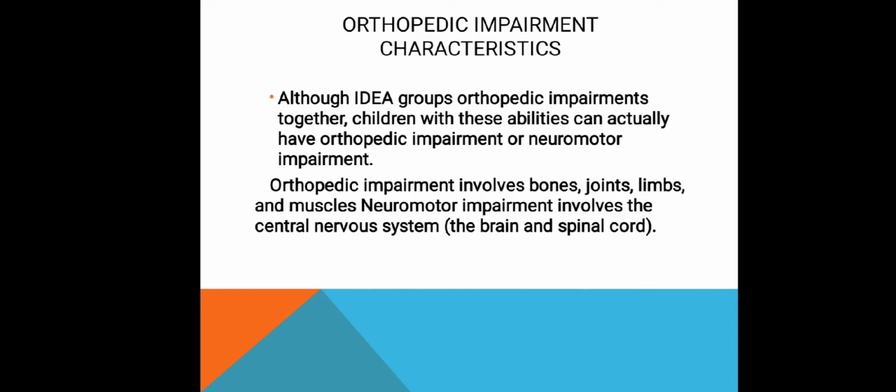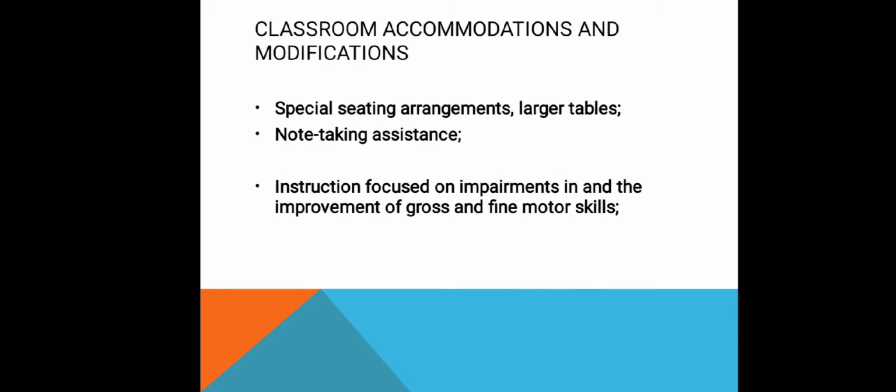It's very sad to know that for those children who have what we call orthopedic impairments, their school performance is especially affected. According to IDEA, or the Individuals with Disabilities Education Act, orthopedic impairments can be caused by congenital anomalies such as clubfoot, diseases such as osteogenesis imperfecta, or other causes such as cerebral palsy or amputation of limbs. Classroom accommodations and modifications.